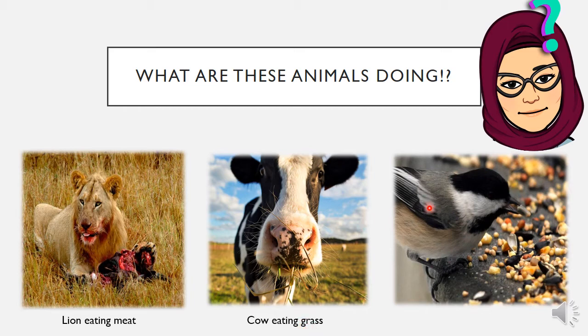What is this animal called? This is called a bird. And these are grains. What is the bird doing? The bird is eating grains.